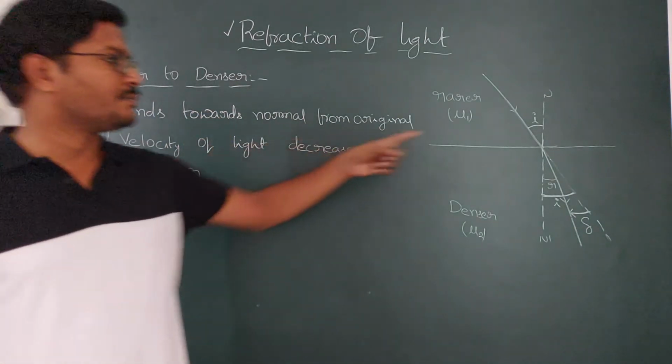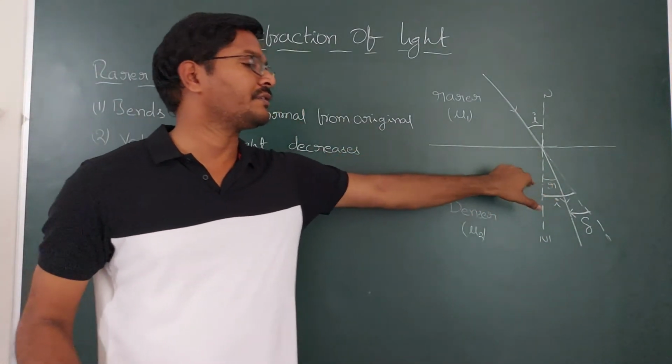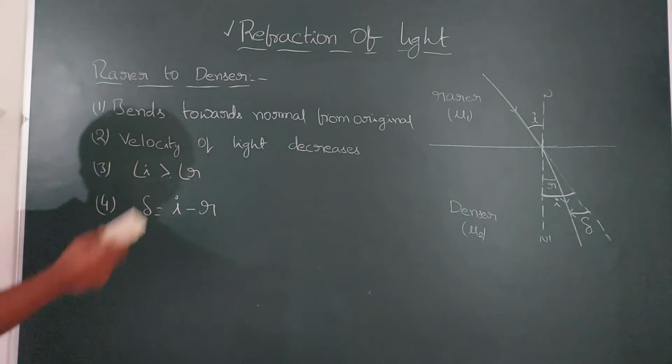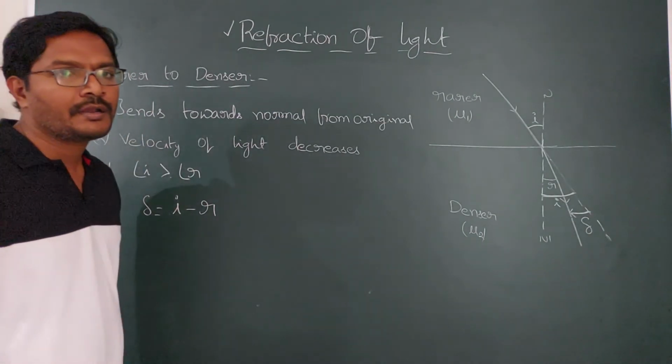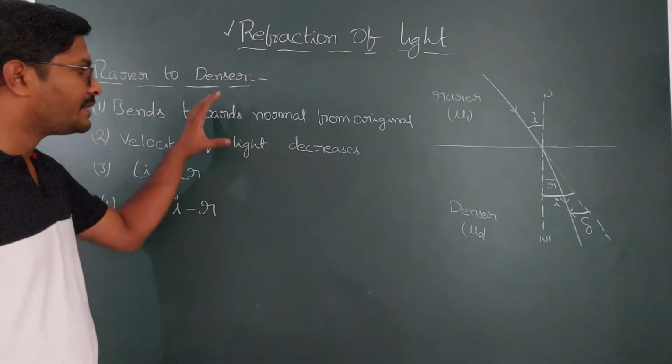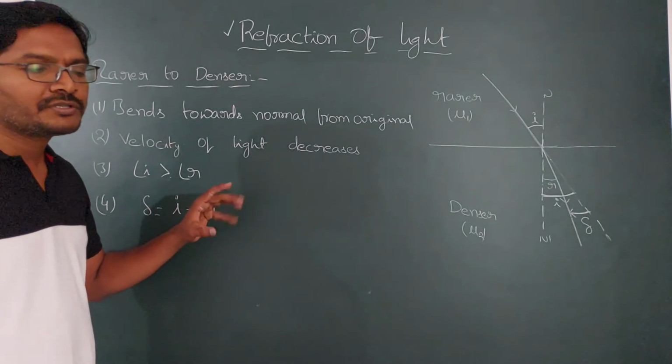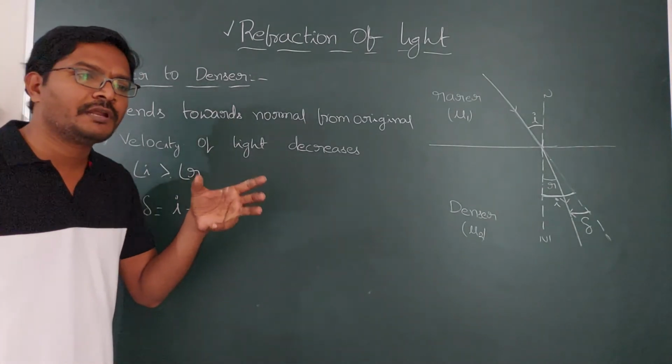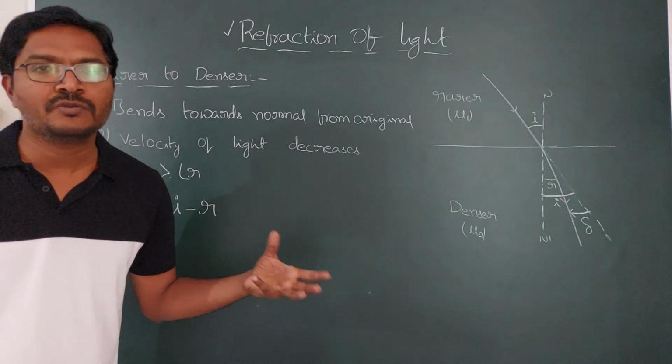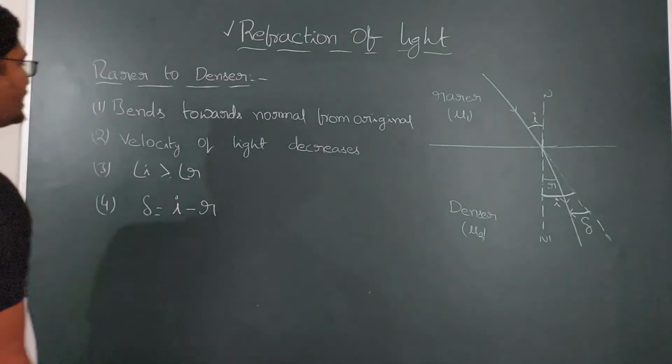Now these are the rules when light is traveling from rarer to denser, and you can expect questions based on these points. What happens to the velocity of light when it is traveling from rarer to denser? You can say the velocity of light is going to decrease.